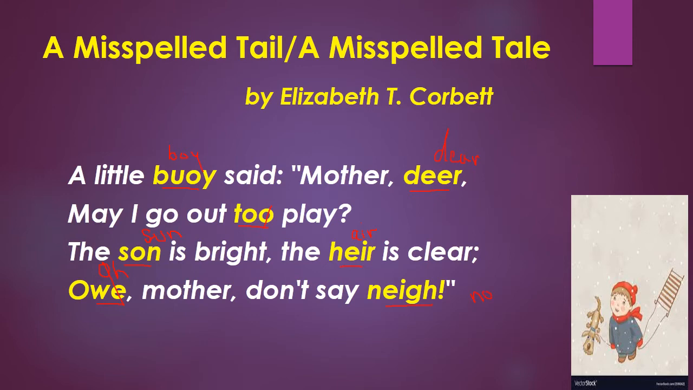So he's saying to his mother, don't say nay, don't say no to me. Okay, and this neigh is the sound of a horse. So here let me tell you the stanza that is clear to you now. The boy wanted to take permission from his mother to go out and play, and he's saying the weather is clear and please don't say no to me. So let's see the next one.